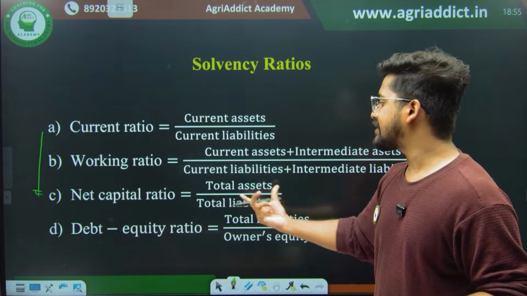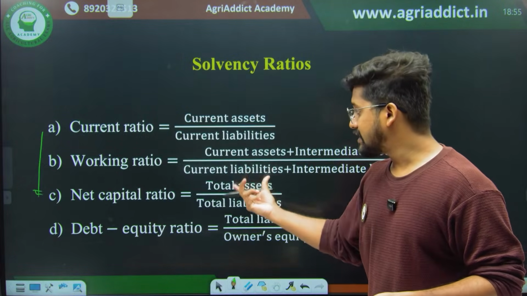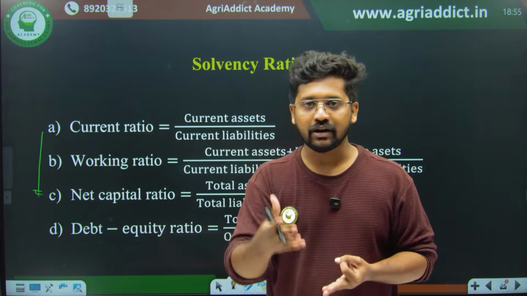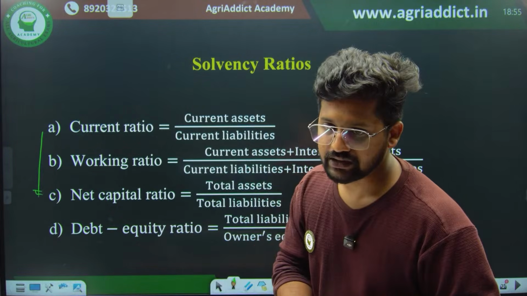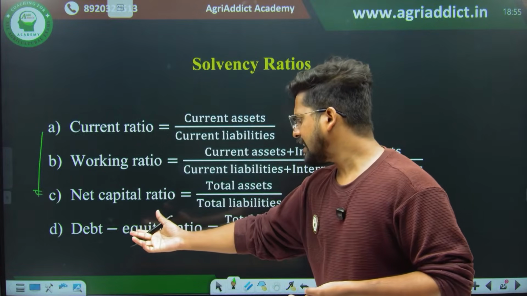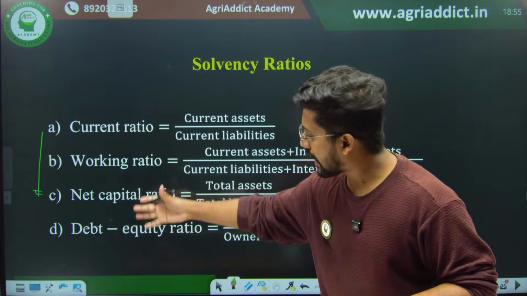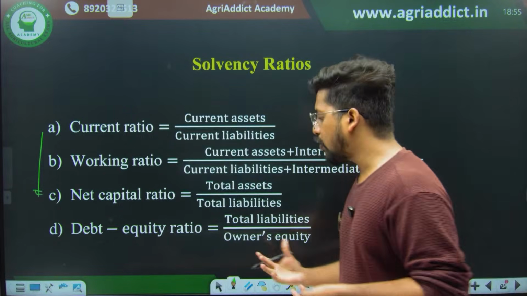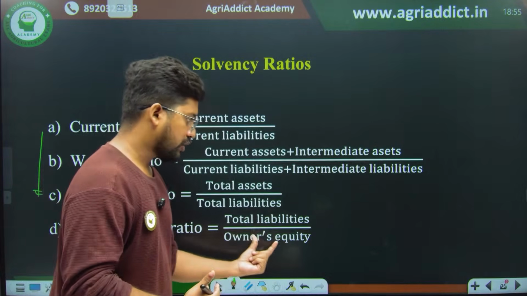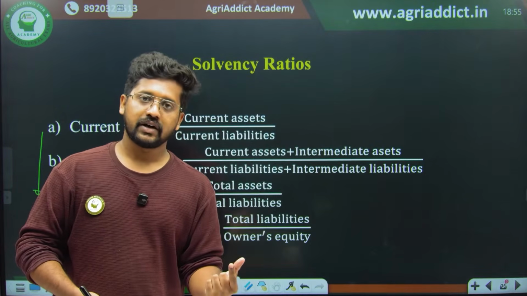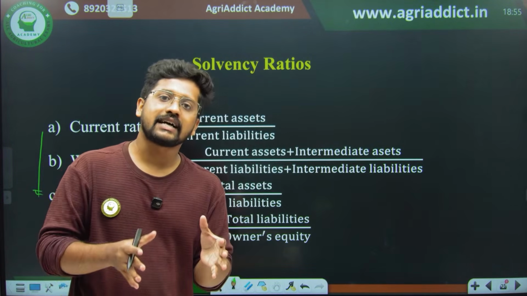Net capital ratio is total assets by total liabilities. This includes current assets, intermediate assets, all the long term assets, including the land, right? Long term solvency, yes. Then finally the debt equity ratio. So what is debt equity ratio? This is the opposite: the total liabilities divided by owner's equity. What is owner's equity? Owner's equity is none other than your total assets minus total liabilities. Total assets minus total liabilities is your net.